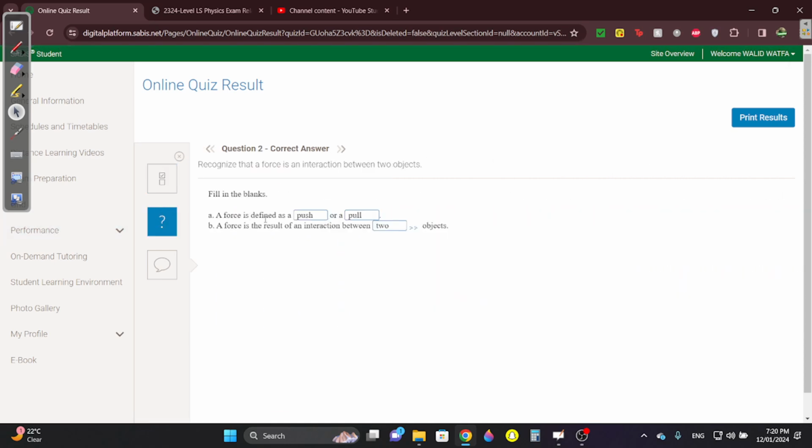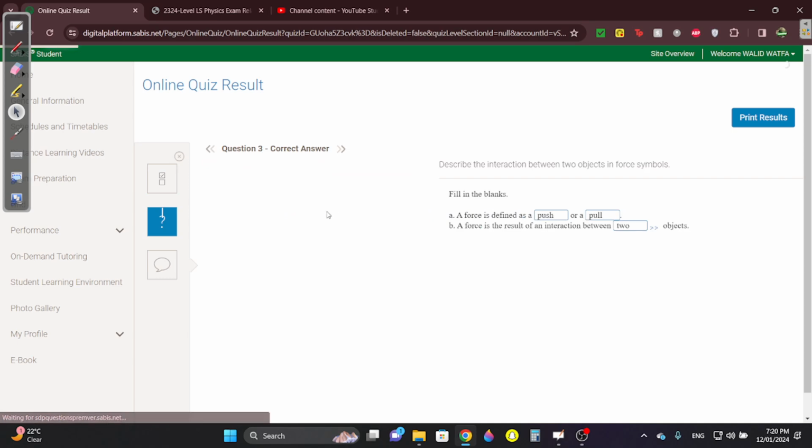A force is defined as a push or pull. It's an interaction between two objects. Again, easy, nothing to explain.